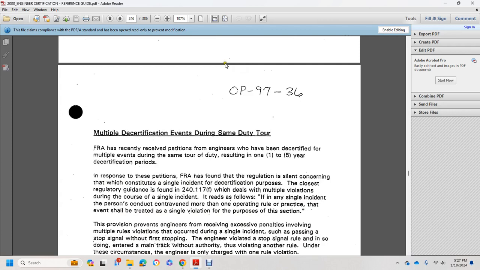Next, Op 9736, regarding multiple certification events during the same day of duty. FRA has recently received portions of the survey.